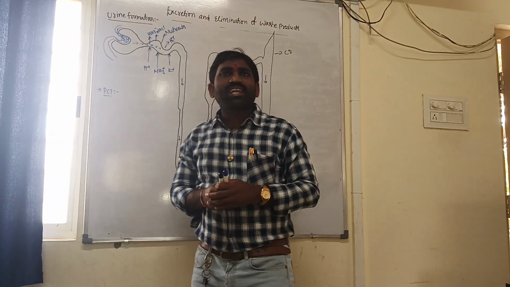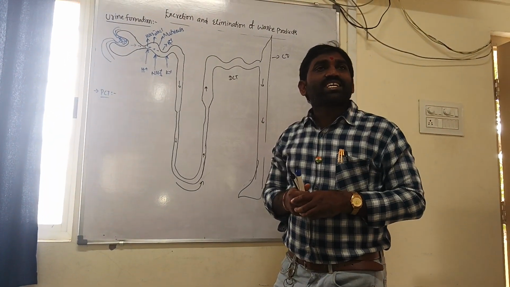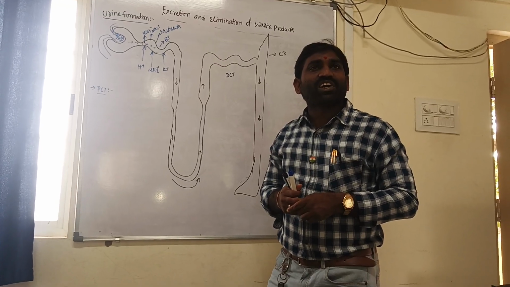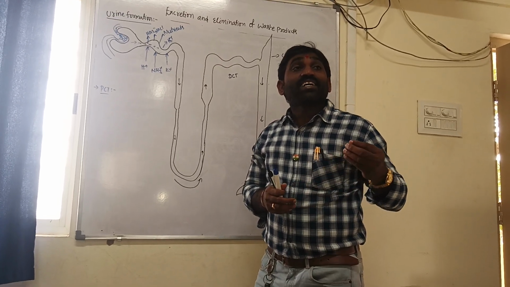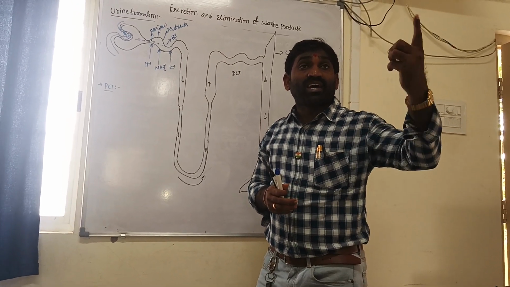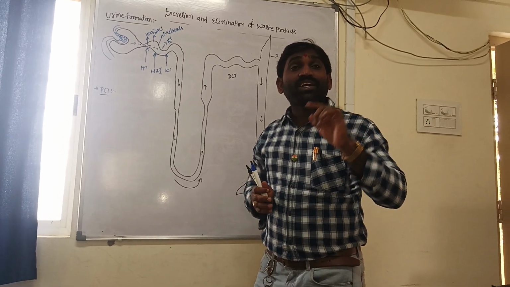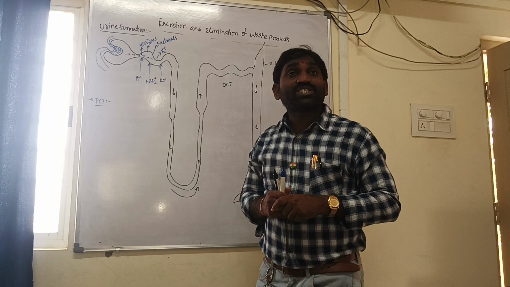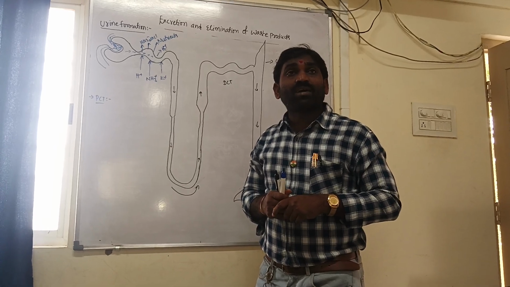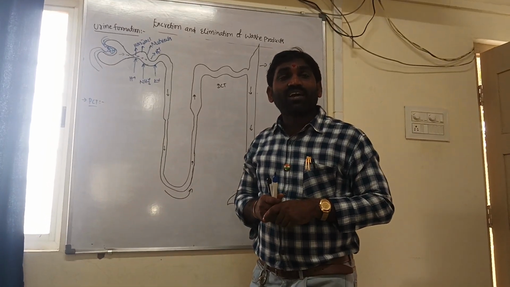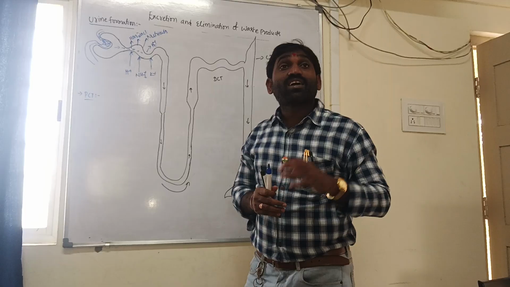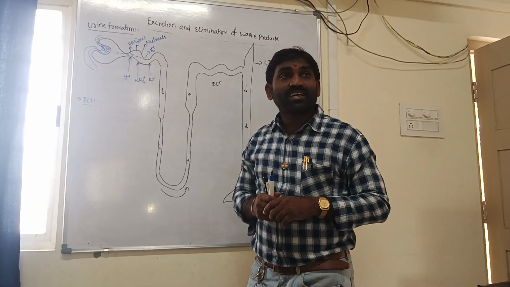Sir, what is the link between secretion of H plus ions and reabsorption of bicarbonate ions? This might be recalled from breathing and exchange of gases. We studied it well at the time of transportation of carbon dioxide.